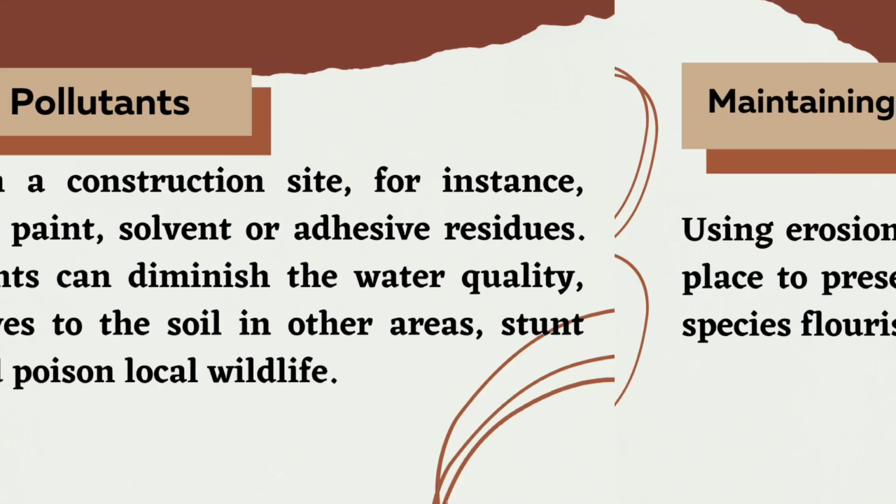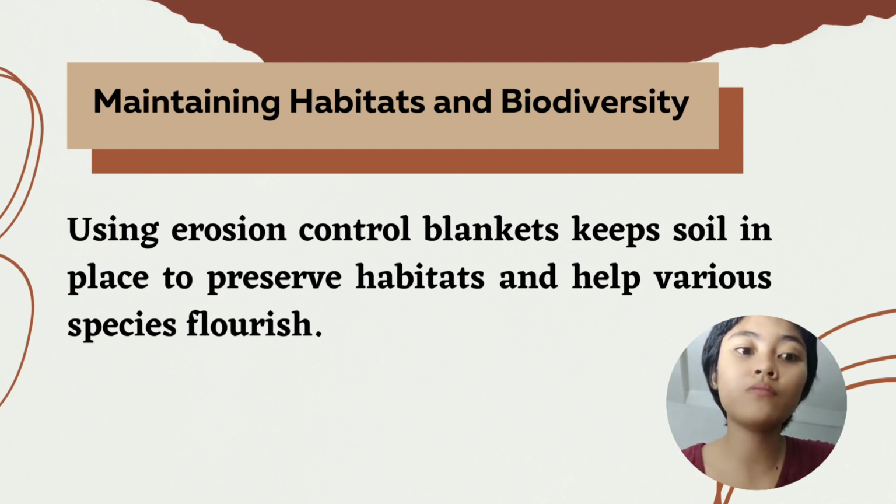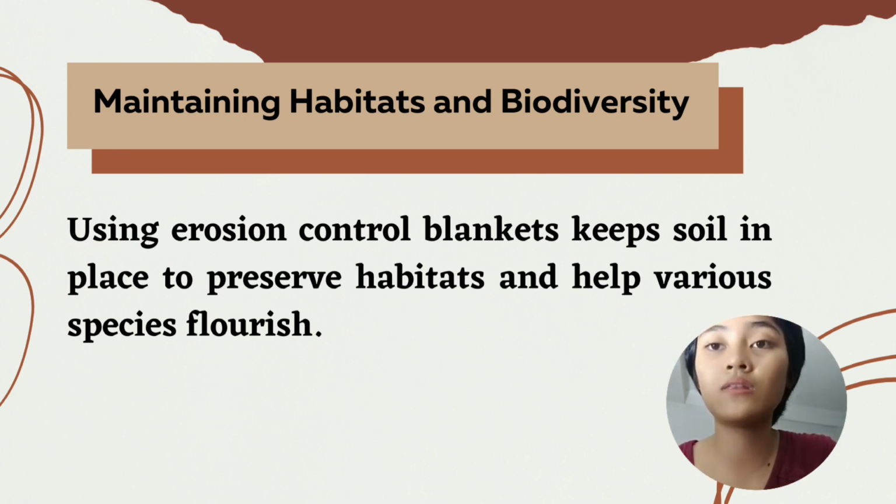That's, for example, maintaining habitats and biodiversity. Using soil erosion blankets keeps soil in place to preserve habitats and help various species flourish. As erosion sweeps more and more sediment away, it can erode significant chunks of the land over time, causing habitat loss for the wildlife species that live there. When these species die off or must move to other places in search of new homes, the area's biodiversity diminishes.